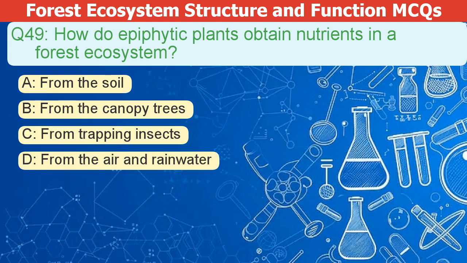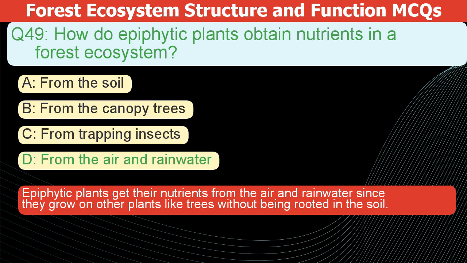How do epiphytic plants get nutrients in a forest? A. From the soil. B. From the canopy trees. C. From trapping insects. D. From the air and rainwater. The correct answer is D.